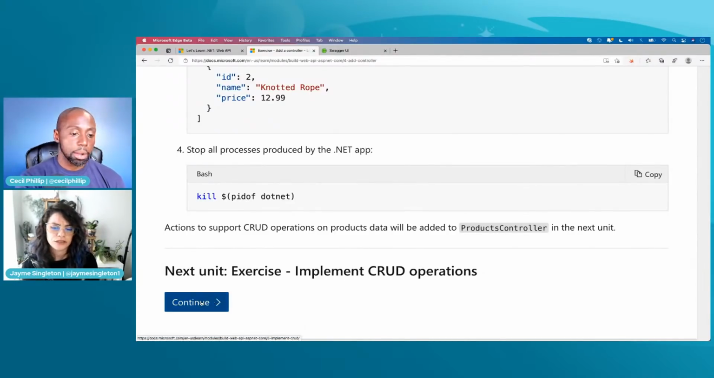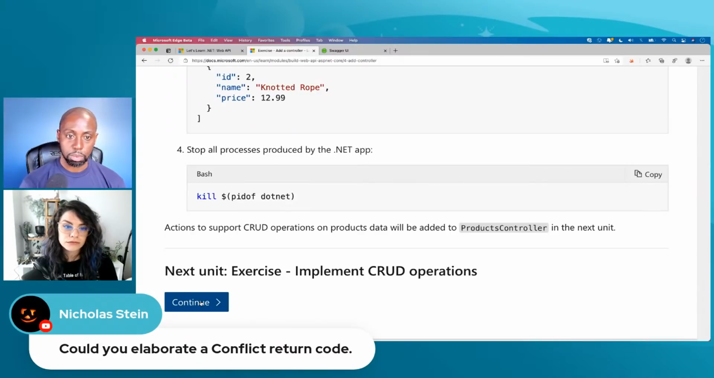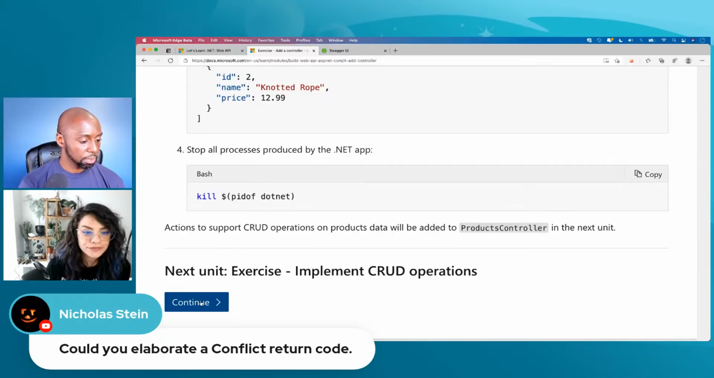Hey, Cecil, I have a question. Could you elaborate further on the conflict return code? On what? I'm sorry, the conflict return code? Okay, on conflict return. Sure.